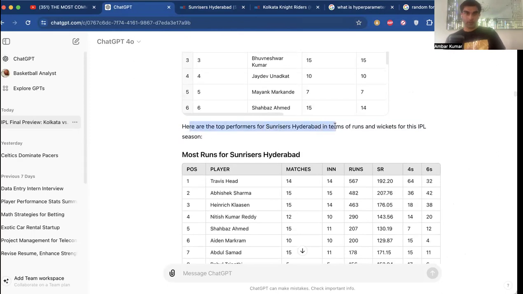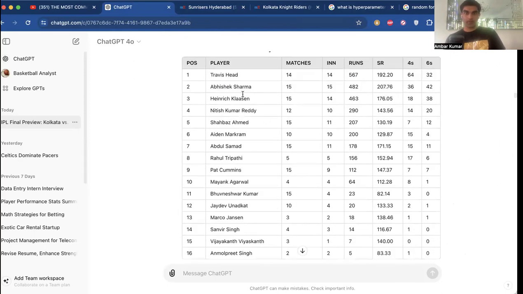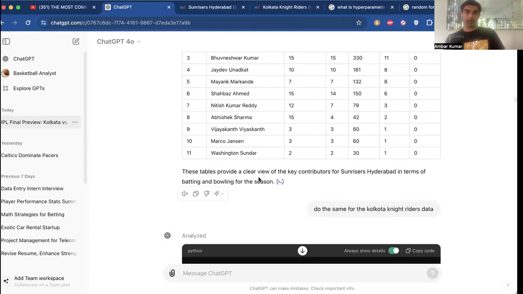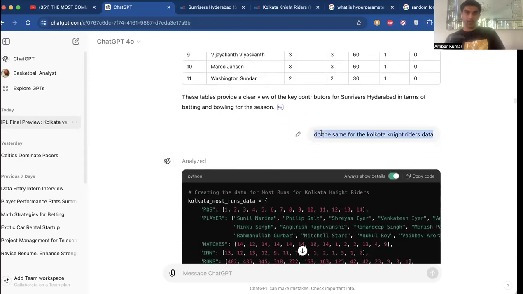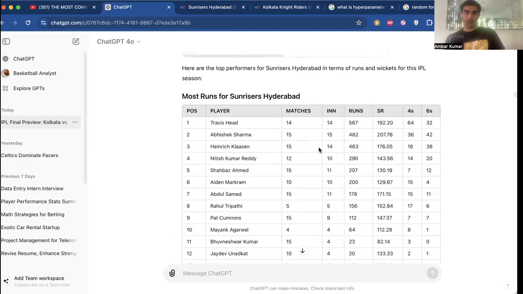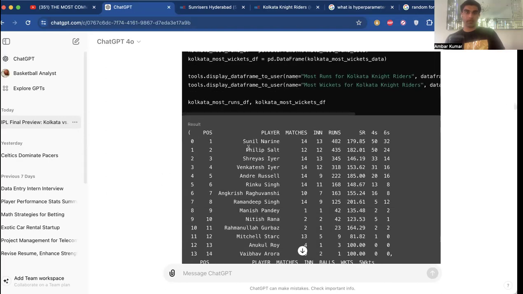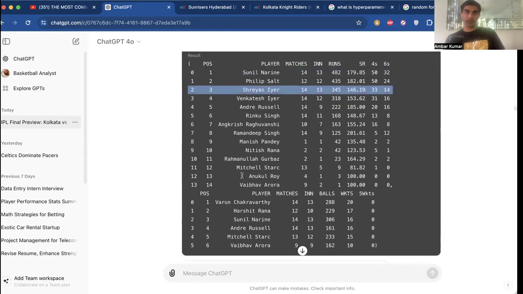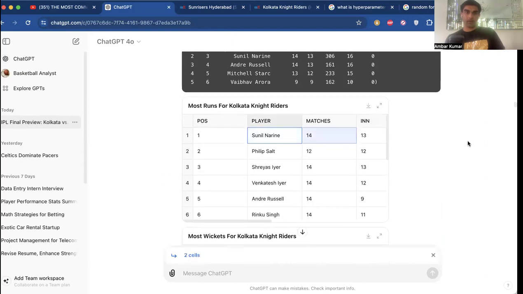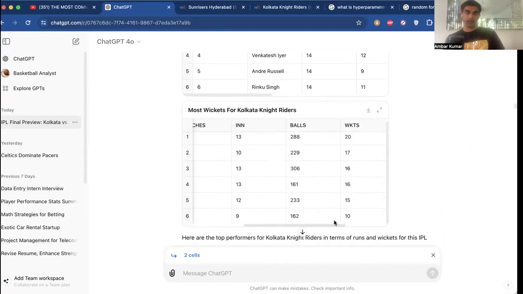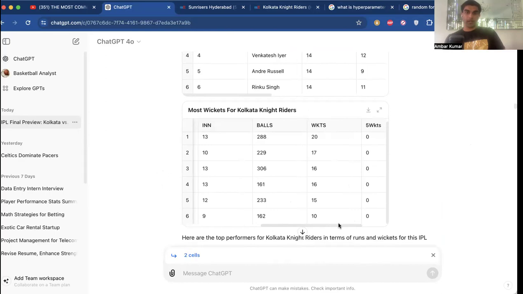So here are the top performers for Sunrisers Hyderabad in terms of runs and wickets. We can see Travis Head at number 1 and Natarajan at number 1 on the bowling side. So now I said do the same for the Kolkata Knight Riders data because this is just the Sunrisers Hyderabad data. So it runs that same code but changes the output for the opponent team, with Sunil Narine and Phil Salt and Shreyas Iyer. And we can see Sunil Narine, number 1 for most runs, most wickets. We can see Varun Chakravarthy taking these wickets over here at 20 wickets off of 288 balls.